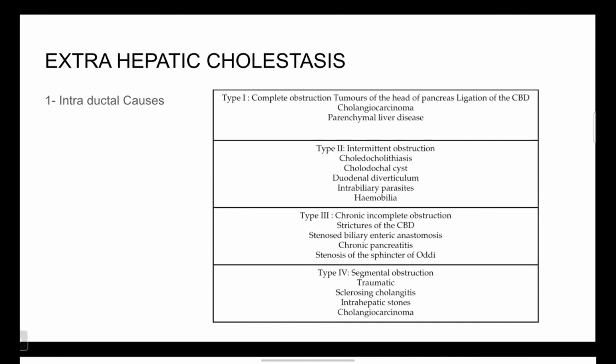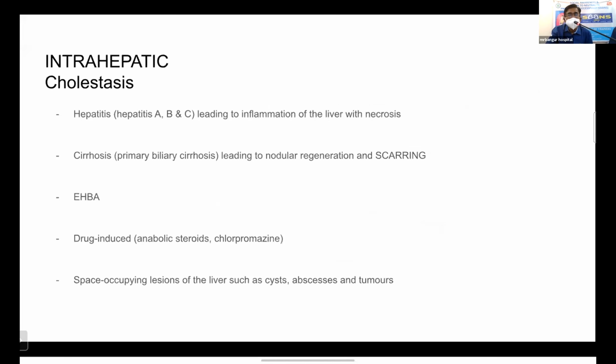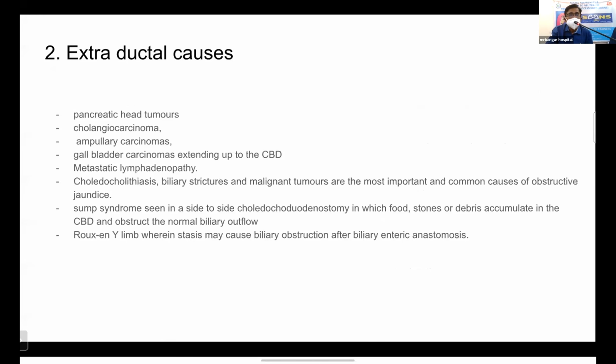A worm, Ascaris. And then if you go to the intramural part, that is biliary stricture, cholangiocarcinoma, and then stenosis of the biliary anastomosis. And then you go to the extraductal again. In extraductal, you mention cholangiocarcinoma again.